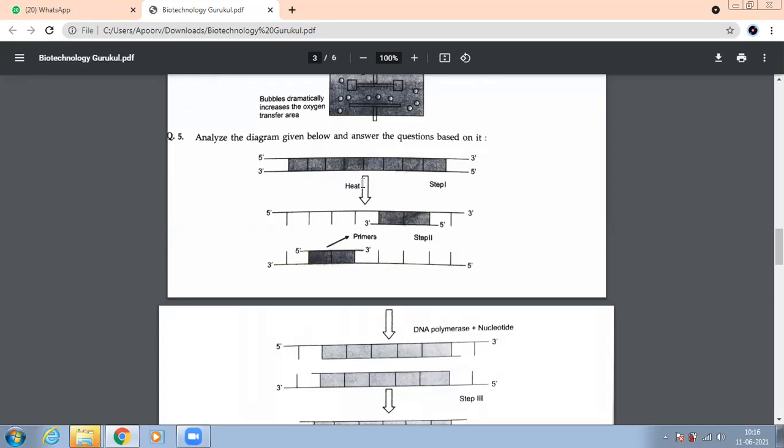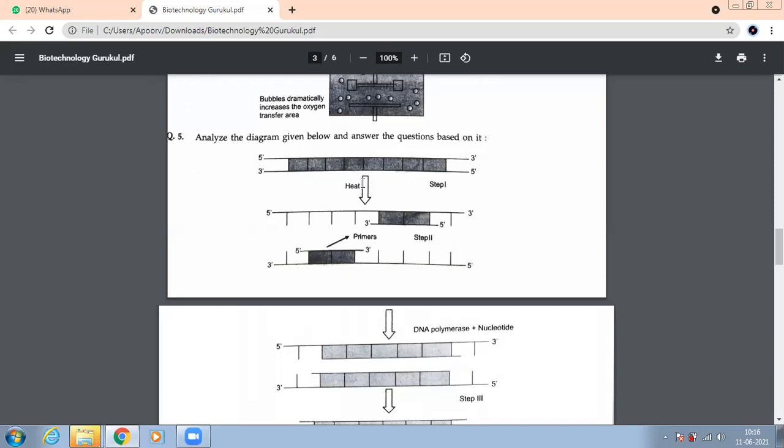Why is it called denaturation? Because on providing heat, its natural double strand is lost. Yes, Peter.